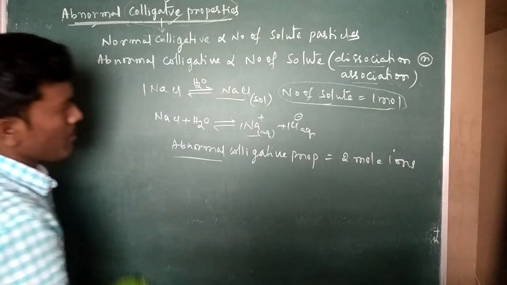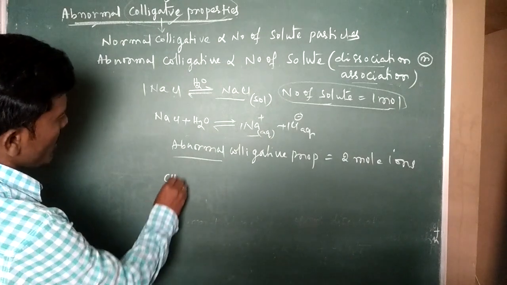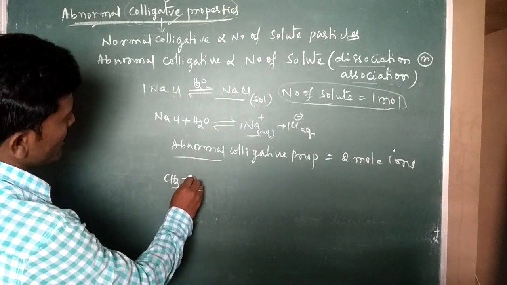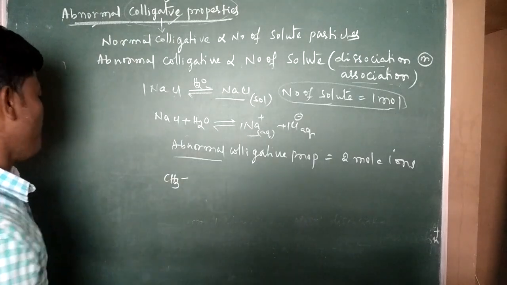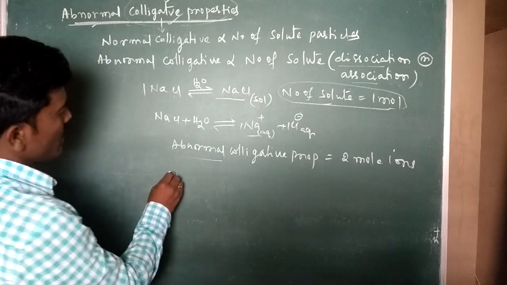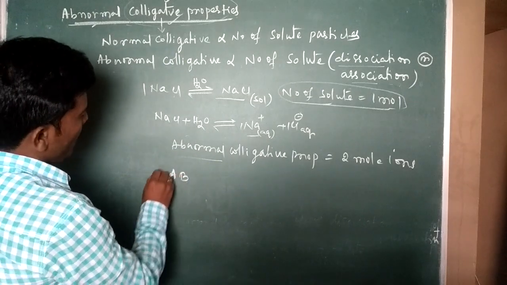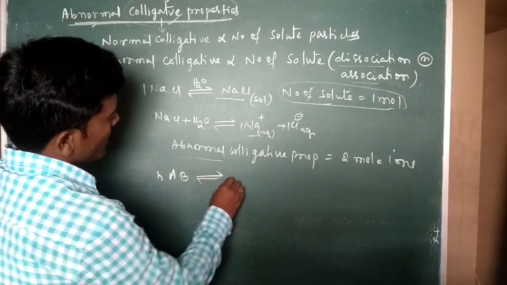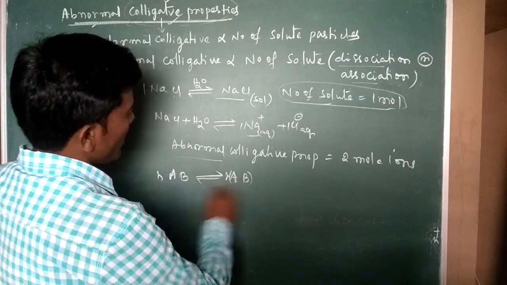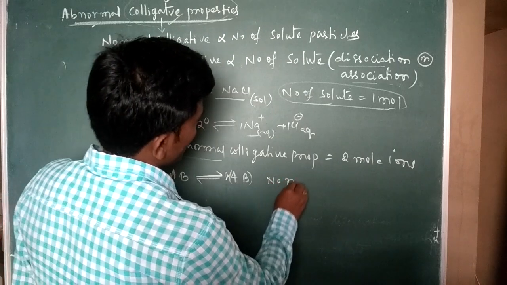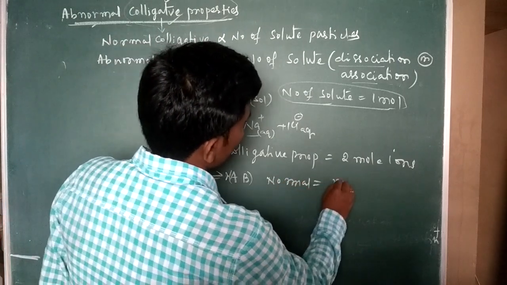Now I am taking one more example for association, acetic acid. Otherwise you take A plus B, you take A, B, number of moles. I am getting A, B, N moles. Here normal is N moles.